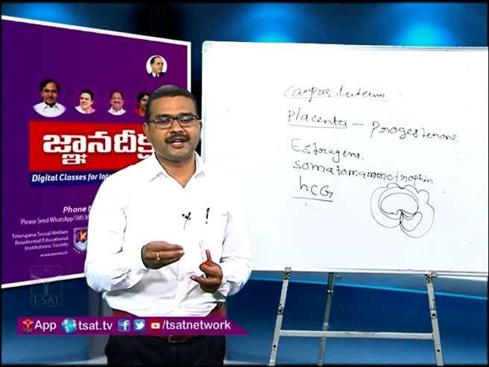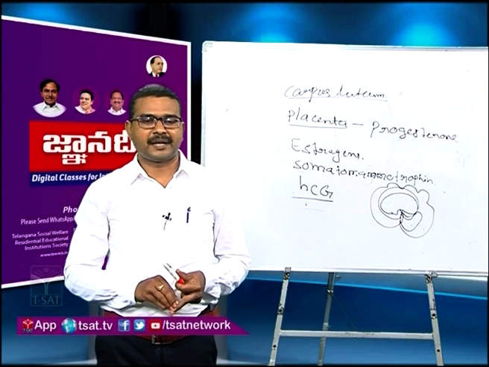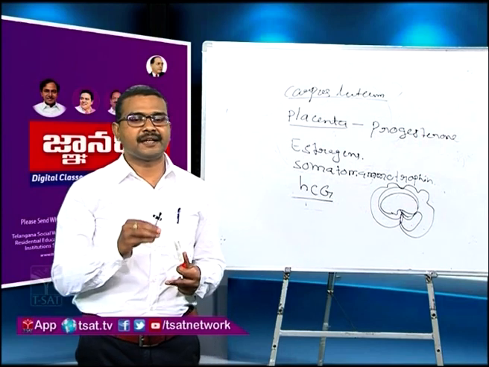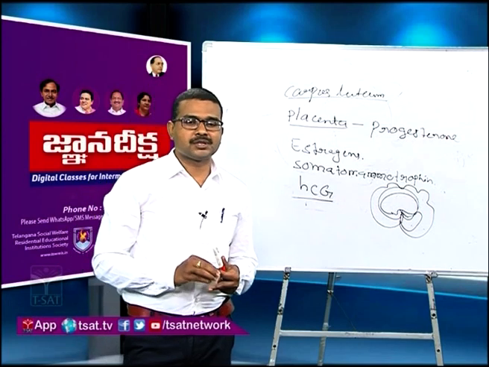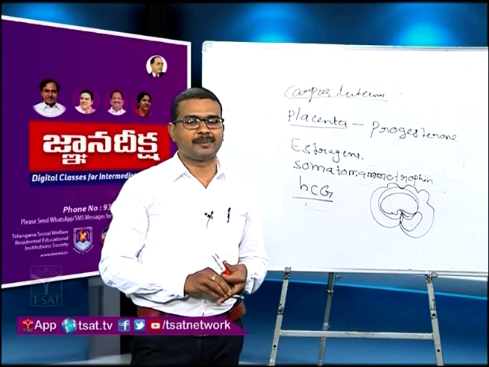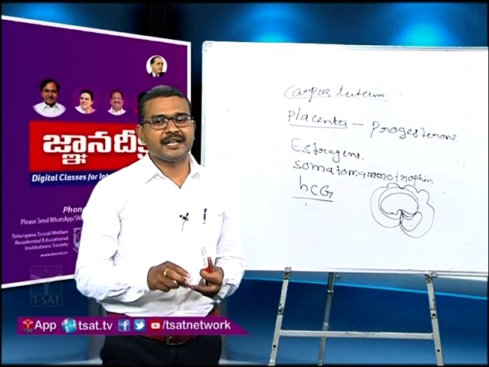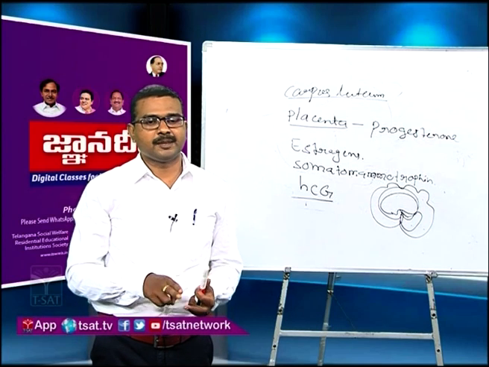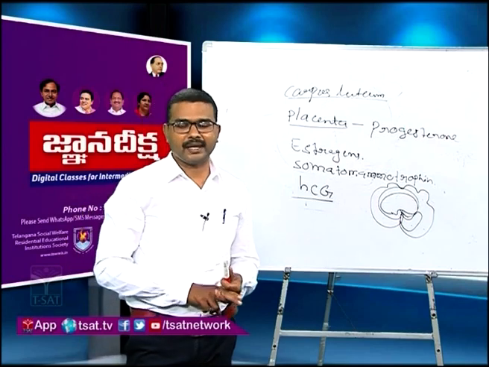And one more additional character is there. The placenta will originate at the fourth month of pregnancy. The placenta works as a temporary endocrine gland. It secretes progesterone hormone, which helps to sustain pregnancy, and also secretes human chorionic gonadotropin hormone, whose function is like luteinizing hormone. That HCG will be secreted from the chorionic villi in the first month. In the presence of that HCG, we can detect pregnancy in the first month also. Okay, thank you very much.